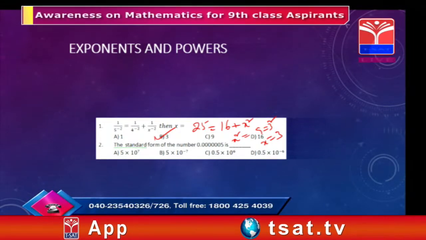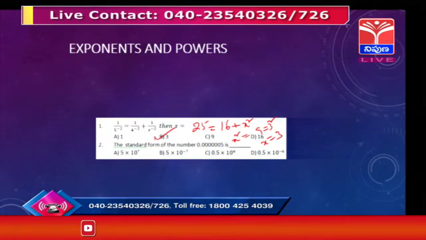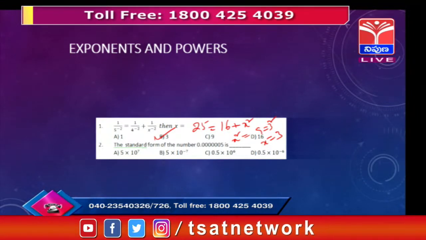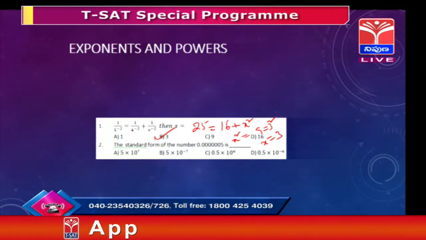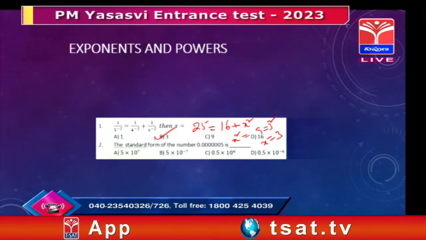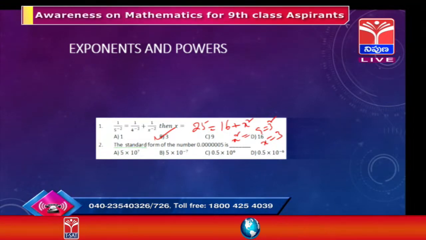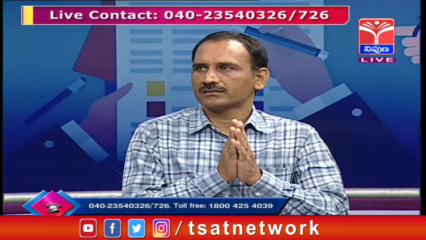Standard form means you can write the given number, whether it is a decimal or a larger number, in the form k into 10 to the power of something, where k should be between 1 and 10. It may be equal to 1 also. That is, 1 less than or equal to k less than 10. In that way we have to express it.